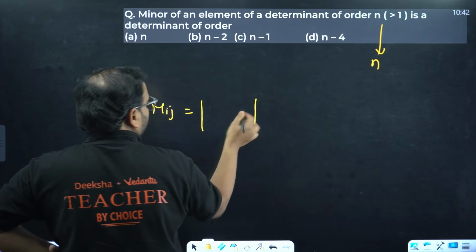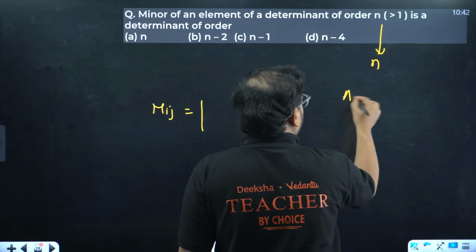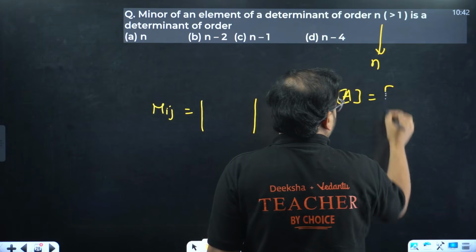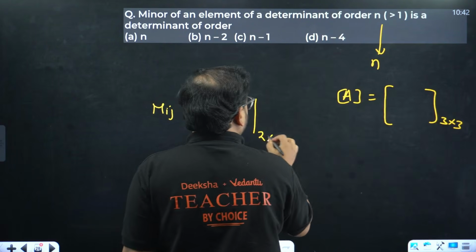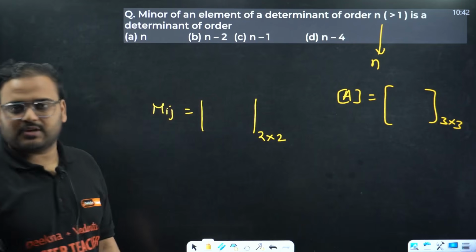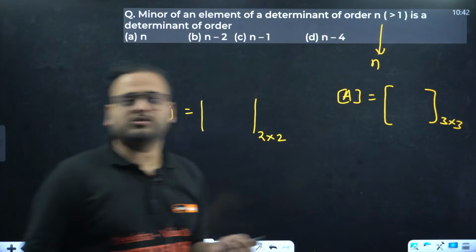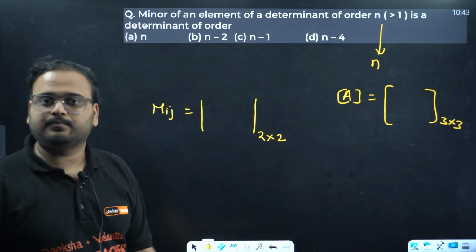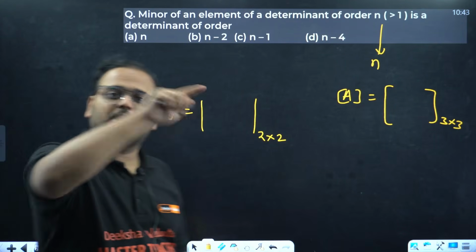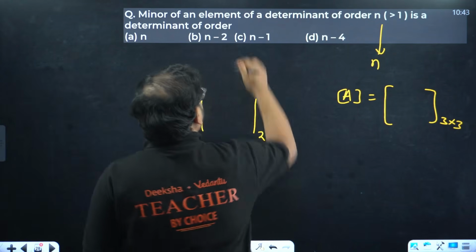So if the matrix A was a 3 cross 3 matrix, this will become a 2 cross 2 matrix, because we're going to eliminate 1 row and 1 column. So row and column both become 3 minus 1, so 2 and 2. Makes sense, because we remove 1 row and 1 column, right? So we have n minus 1. Option C is correct.